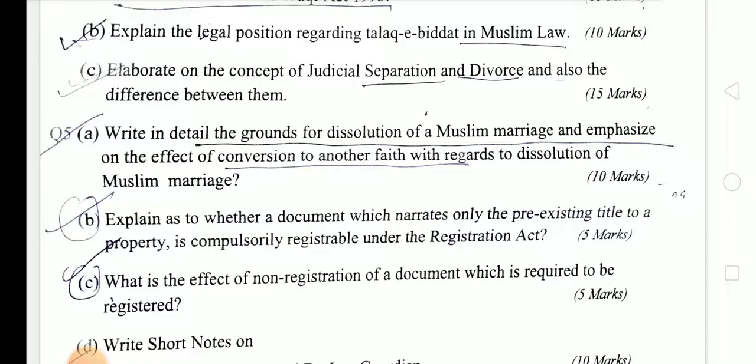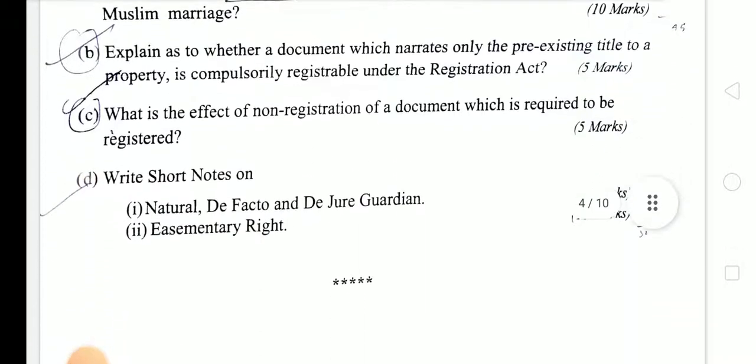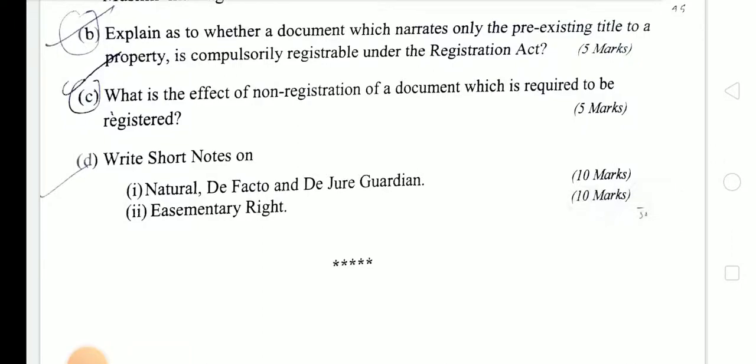Next question, explain as to whether a document which narrates only the pre-existing title to a property is compulsorily registrable under the Registration Act or not. So the list of the documents which are compulsorily registrable is provided under Section 17 of Registration Act. Next question, what is the effect of non-registration of a document which is required to be registered? This is provided under Section 49 of Registration Act.